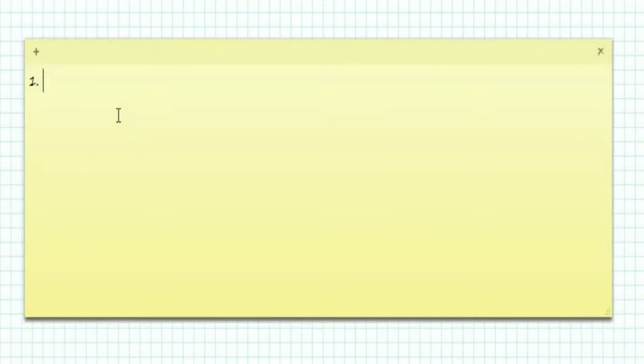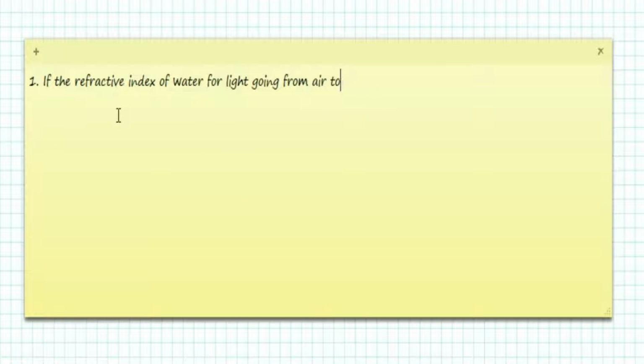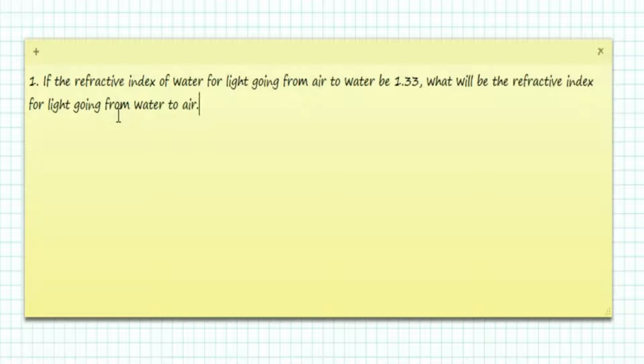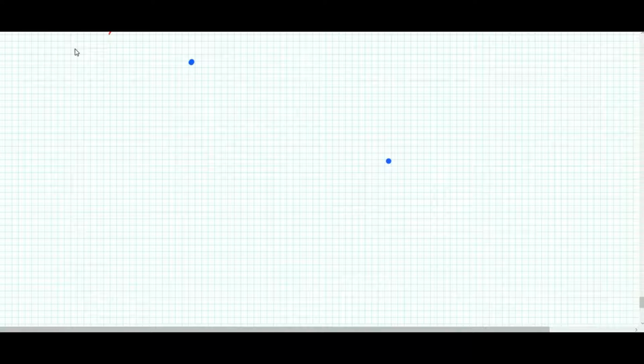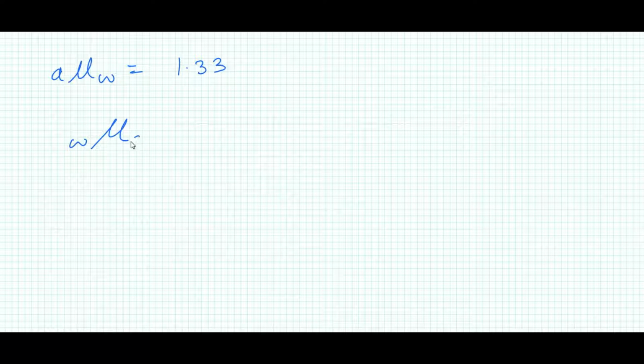Okay, here I will discuss a few sums of refractive index. It is given here that the refractive index of water, that means A mu W, equals 1.33. Therefore we have to find out the refractive index of air.